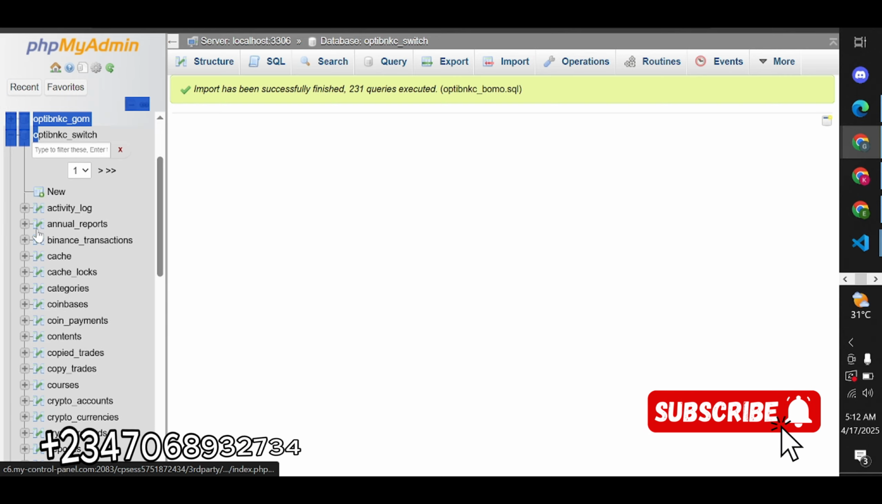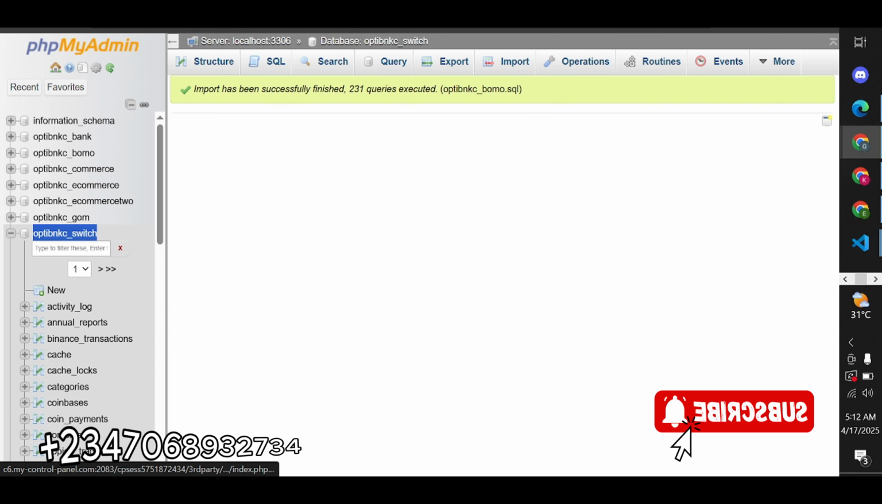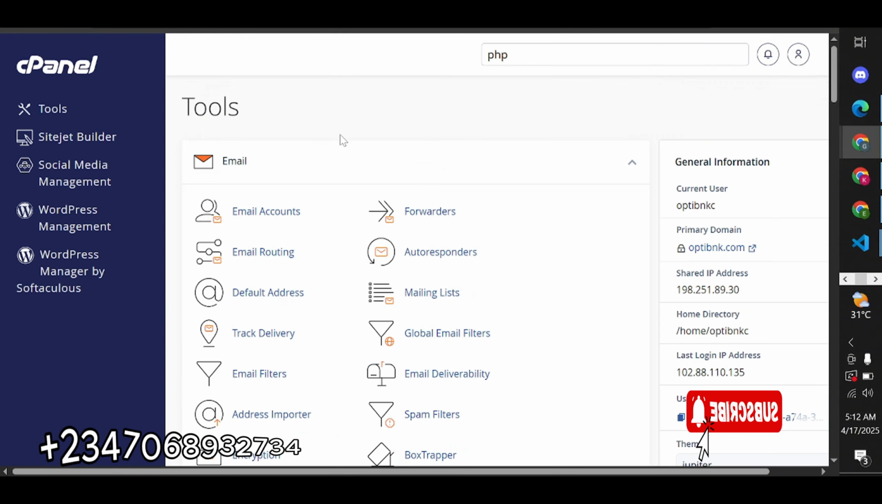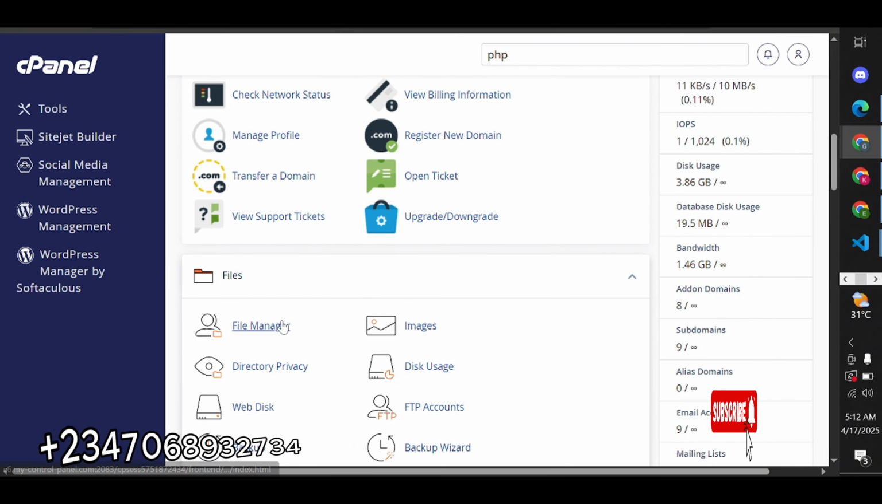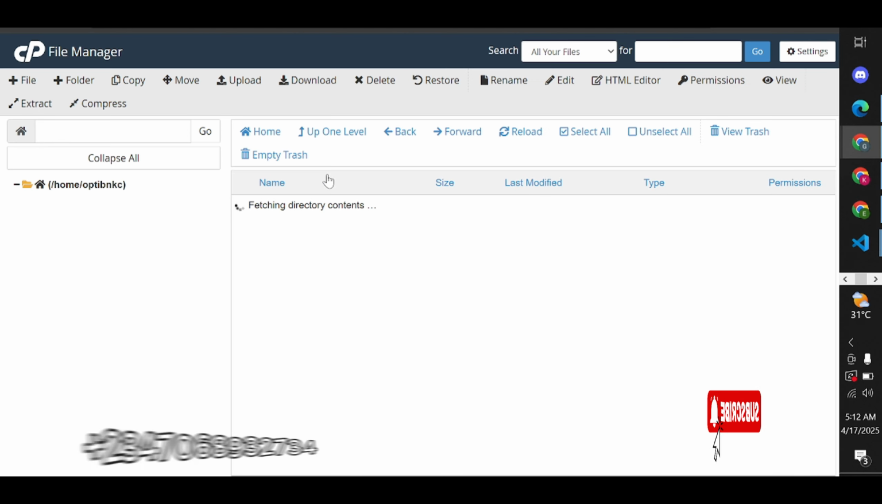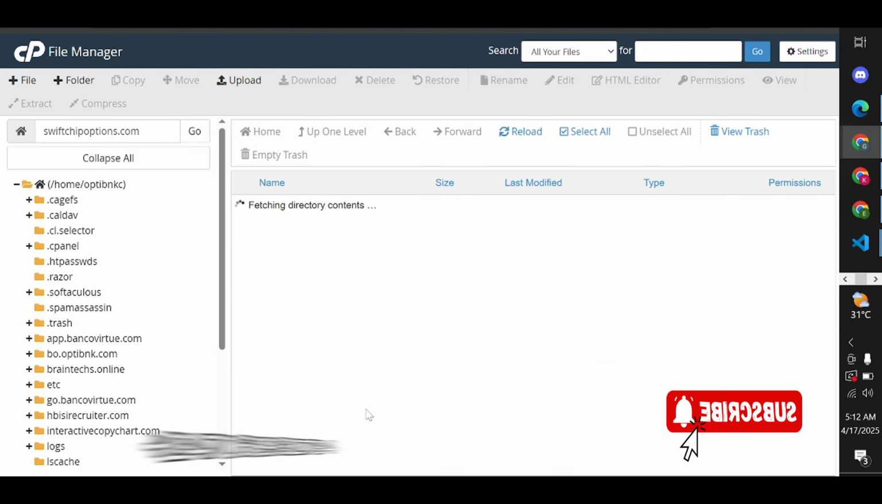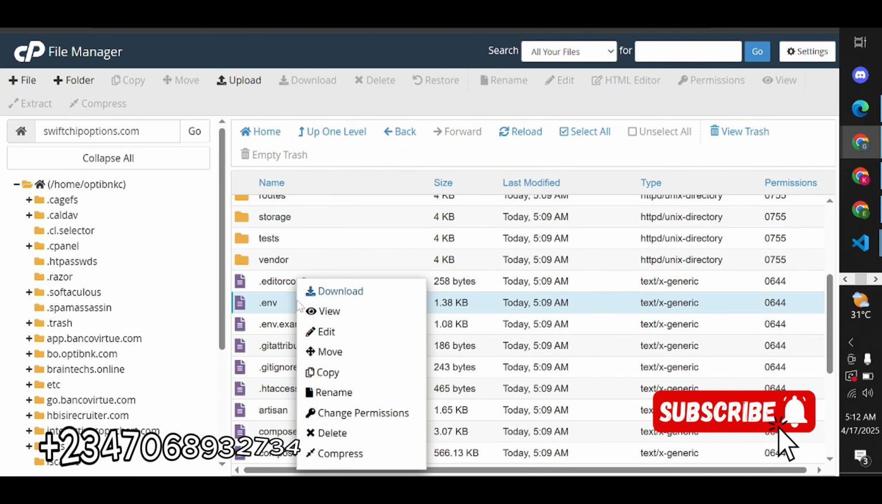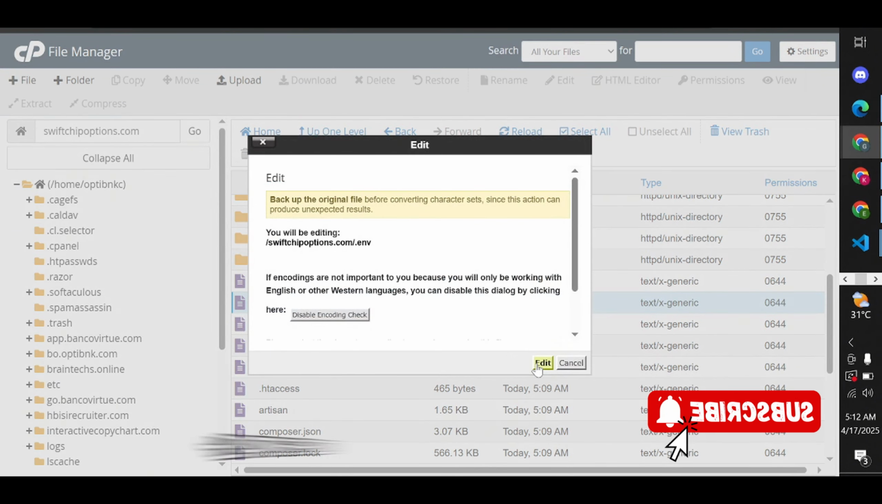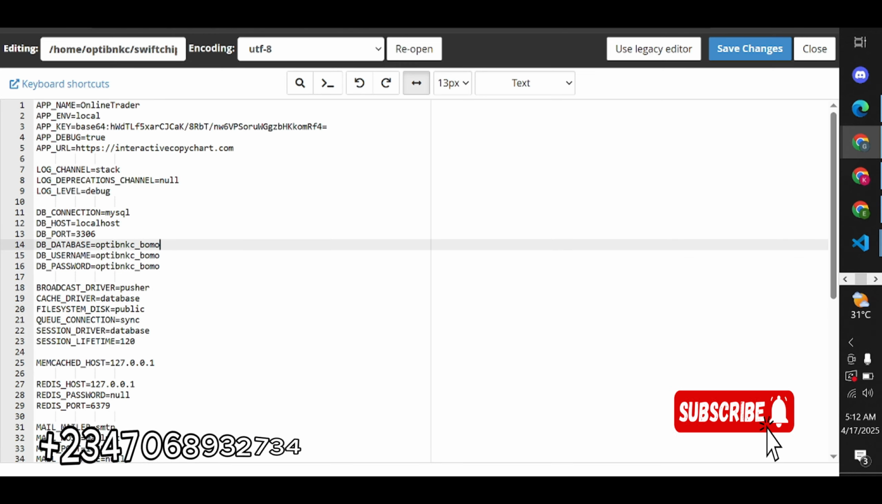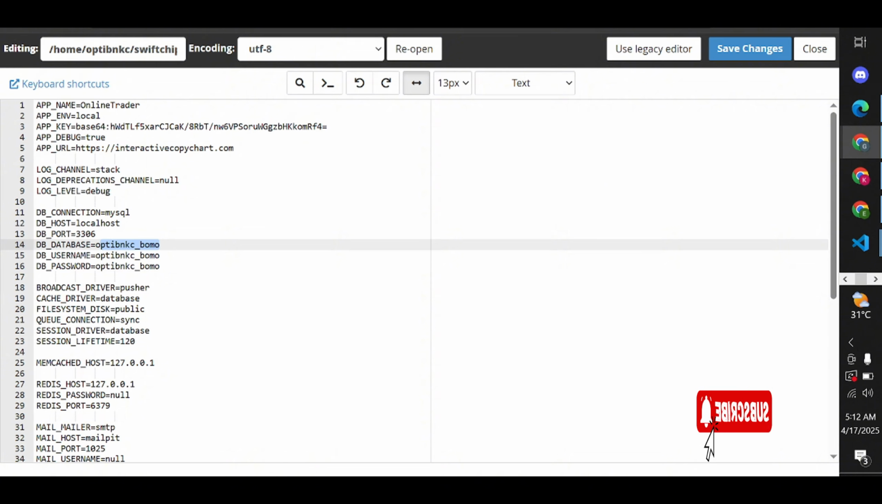Remember, I have to also copy this database name, because that's what I use as the username and password of my database. So I'm going to click here, click here, go back to my file manager again. Then I'll go to this. I'll edit this. Then I'll come here and we'll change this to that.